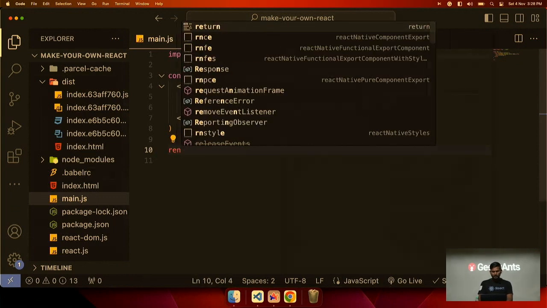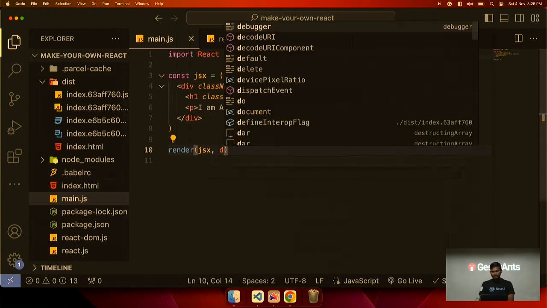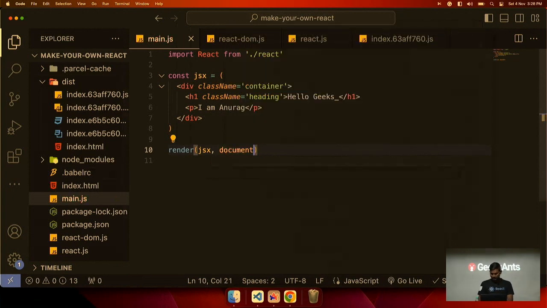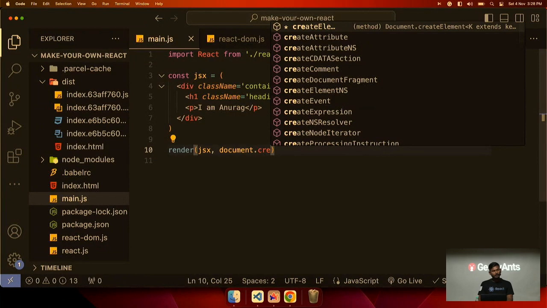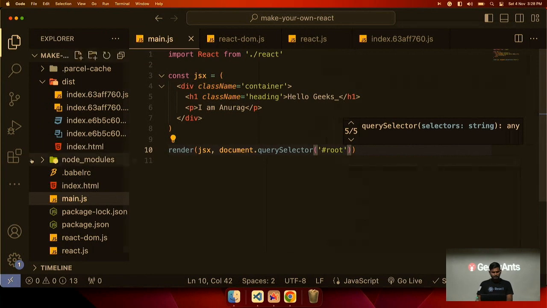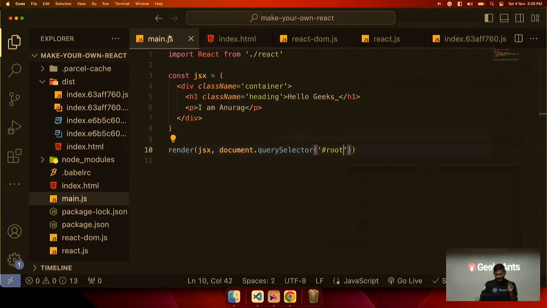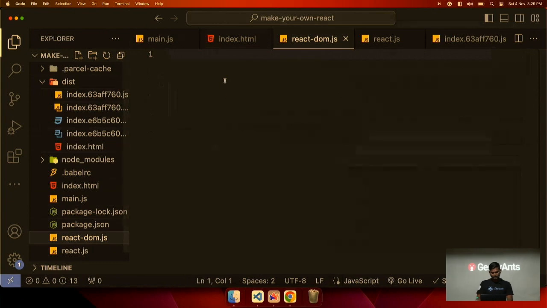So we will use something like this, render, and then we will pass our JSX. We can pass our JSX in this render function, and then document dot querySelector, and then we will select our root, which is present in our HTML file here. That root is present in every React application. Right now it will give an error because we have not imported it and it is not there.